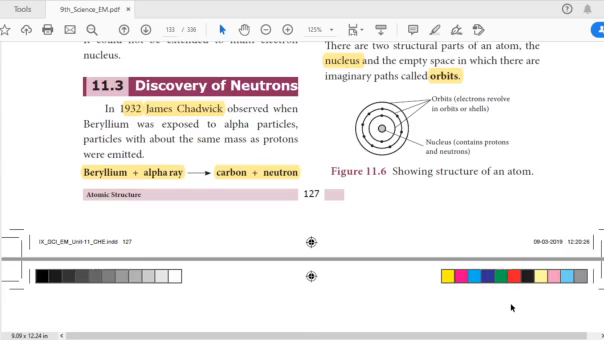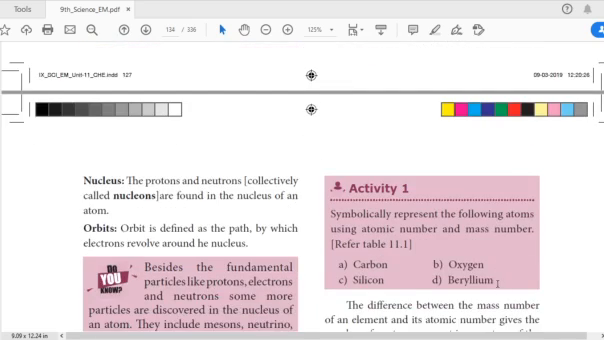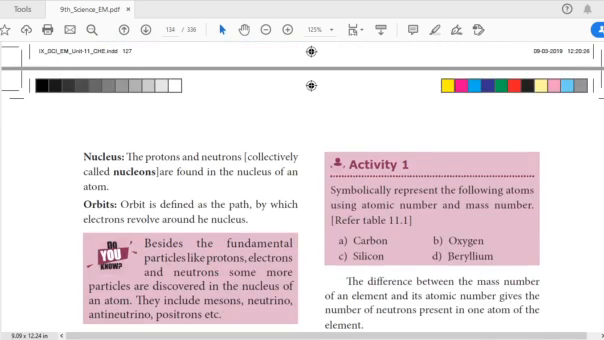Next we are going to discuss the definitions of nucleus and orbit. The nucleus is present in the center of the atom. It contains protons and neutrons. The protons and neutrons are collectively called nucleons. So nucleons means the collection of protons and neutrons, and these particles are found in the nucleus of an atom.